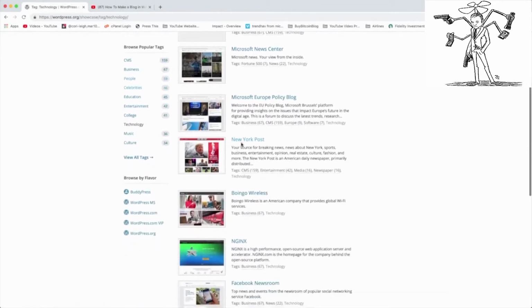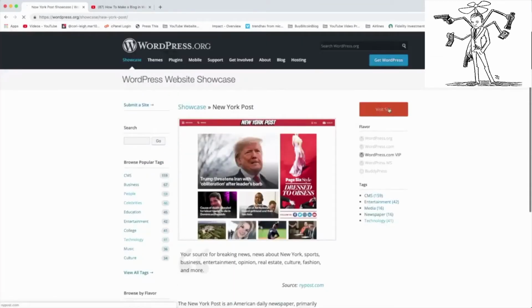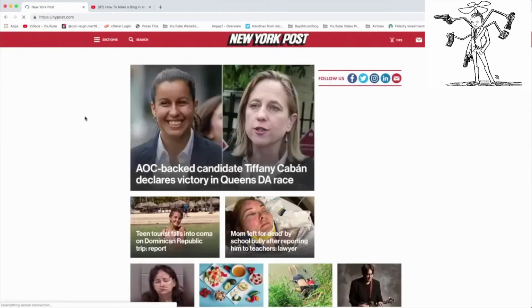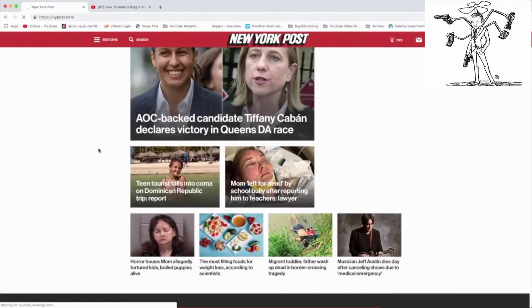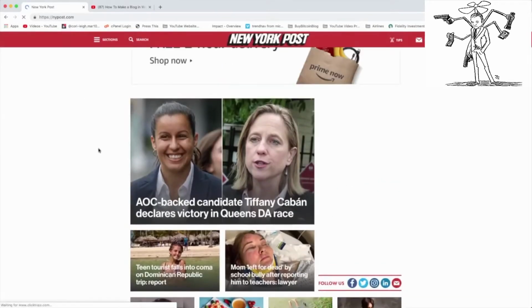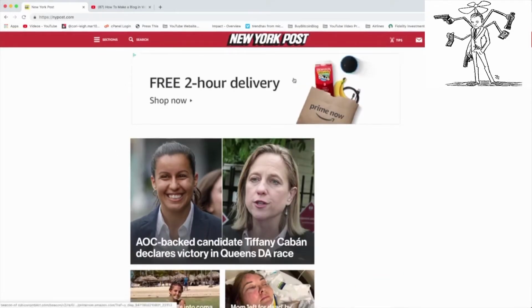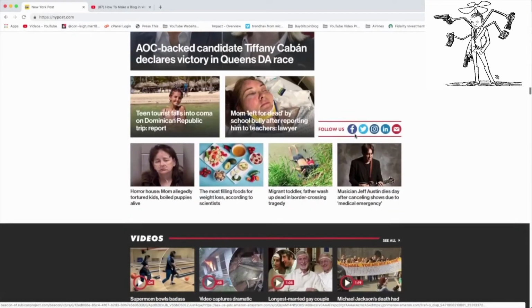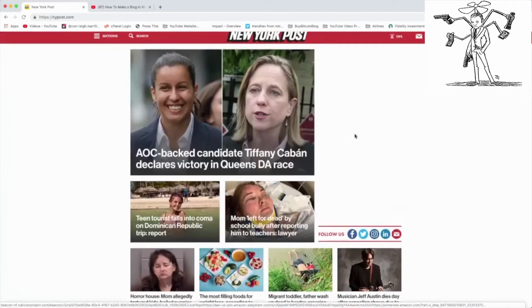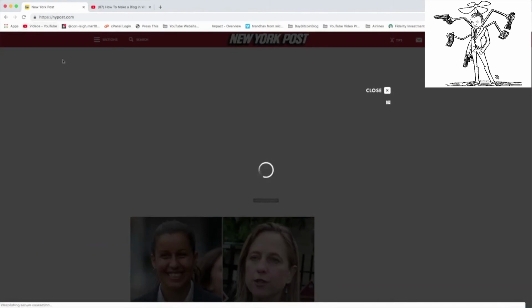I mean, the New York Post uses WordPress. This is one of the most trafficked sites, but also one of the most important sites for ad revenue. Look at those cool ads that come up. And when you use WordPress, you can do all sorts of stuff like this on your own to run your own magazine style blog if that's what you want to do.